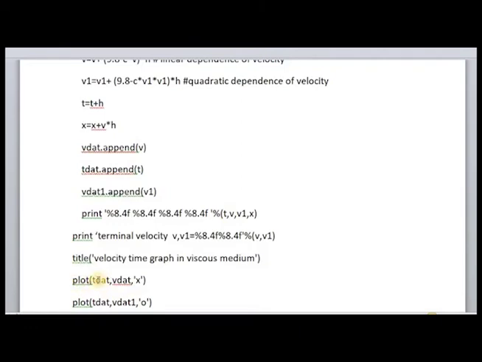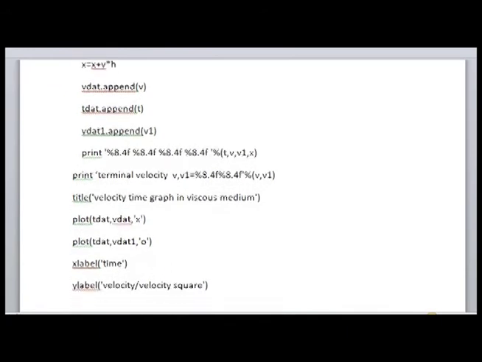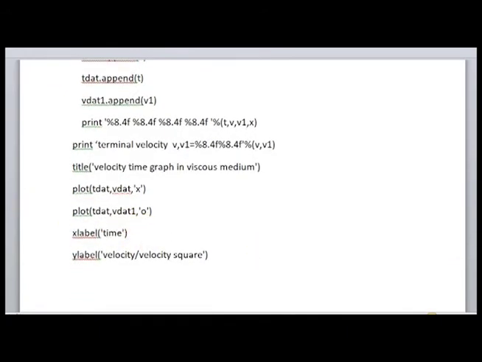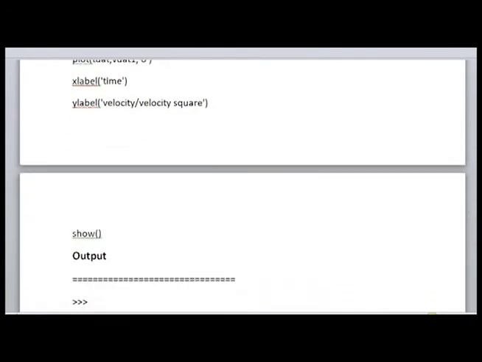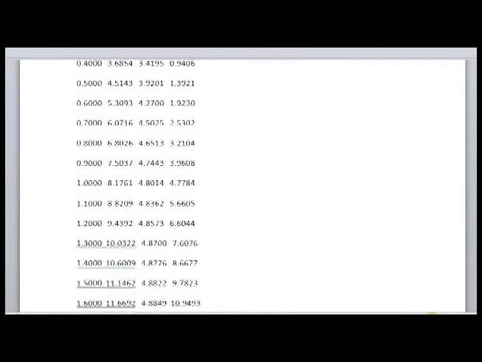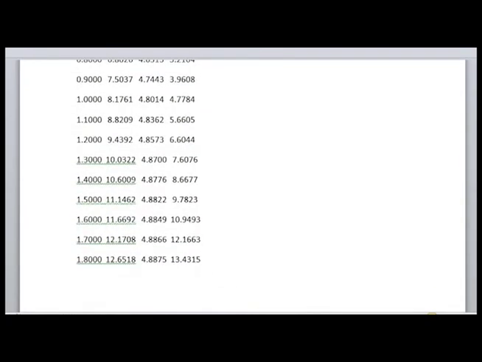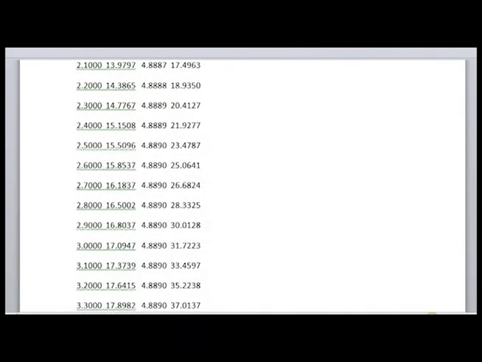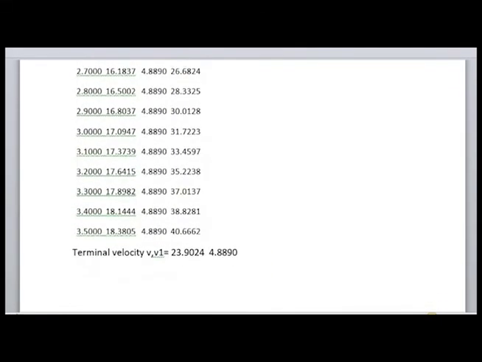Now what will we draw? We'll plot a graph of t dat versus v, time versus velocity, and time versus the quadratic dependence of velocity, and we'll plot it in a single graph. These are the values that you're going to get. You can see as our iteration goes on increasing, our velocity becomes constant. This is the linear velocity, it becomes constant faster. And the quadratic dependence of velocity v1